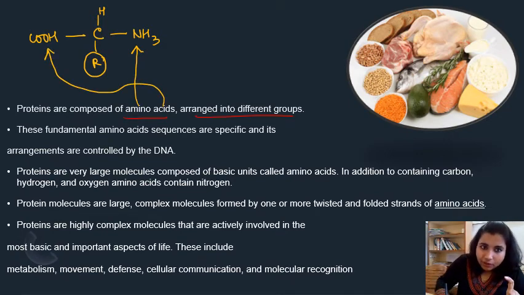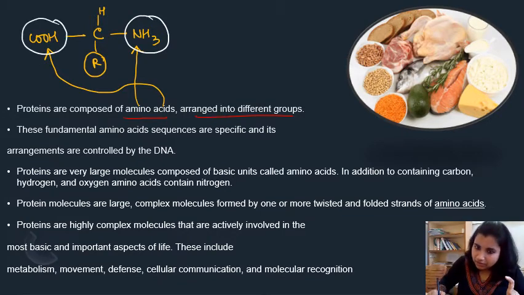As both amino and acidic groups are present here, we call them amino acids, and they are categorized into different categories based on the group which occupies this position, right? So this is an amino acid. Now this amino acid, suppose I am calling it A1, right? Another amino acid will also be there, we call it A2, right?